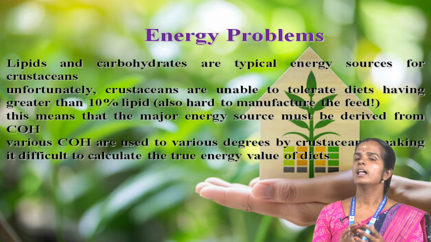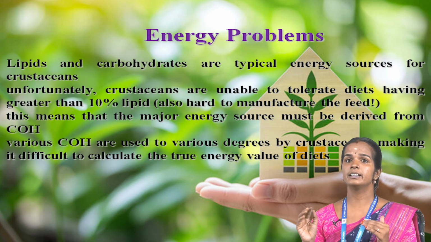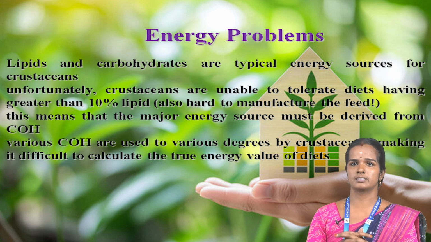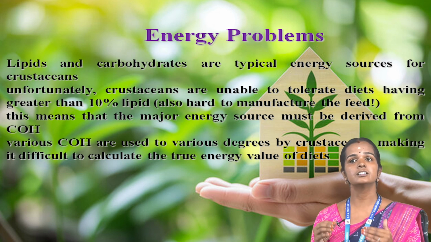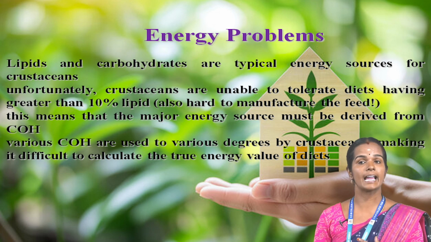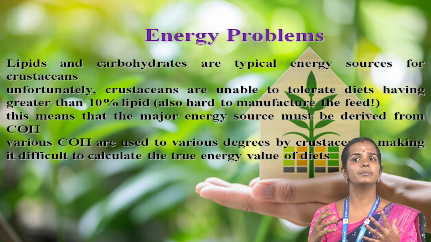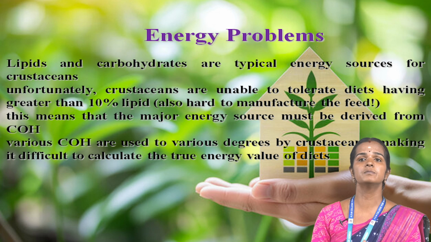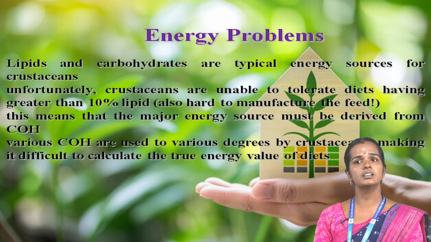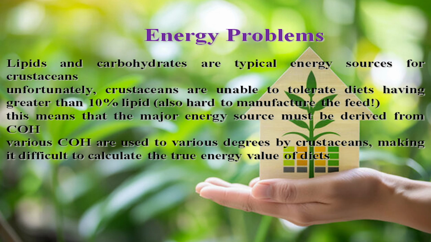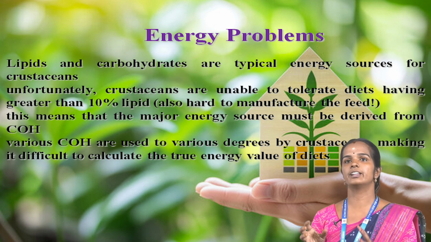Energy problem. Lipids and carbohydrates are the typical energy sources of concern. Unfortunately, fish are unable to tolerate diets having greater than 10% lipid. This means that the major energy source may need to be derived from carbohydrate. Various carbohydrates are used to various degrees by consumers, making it difficult to calculate the true energy value of diets.